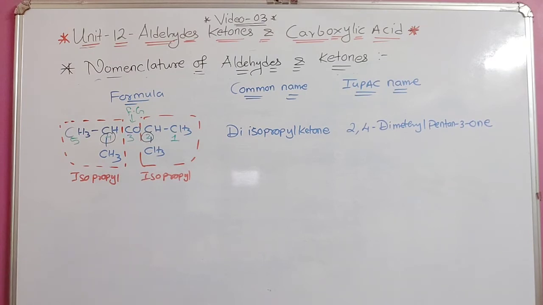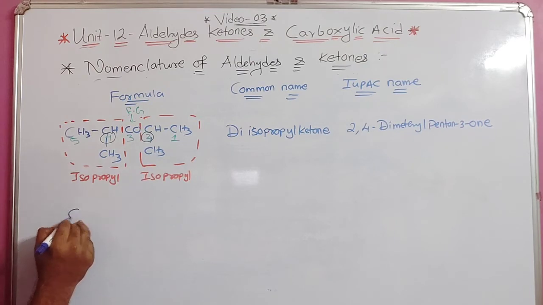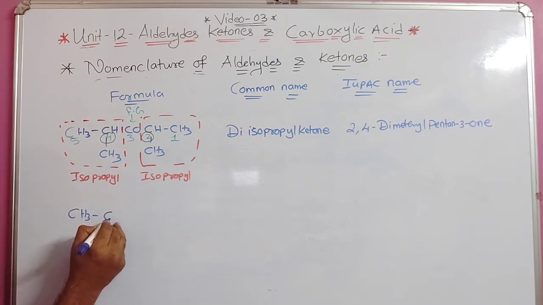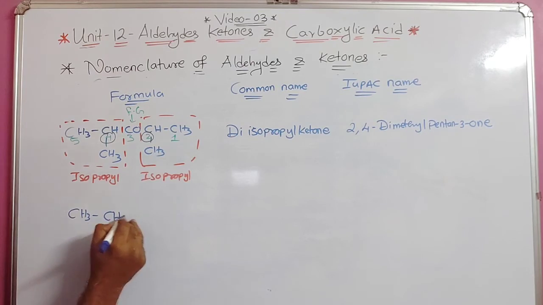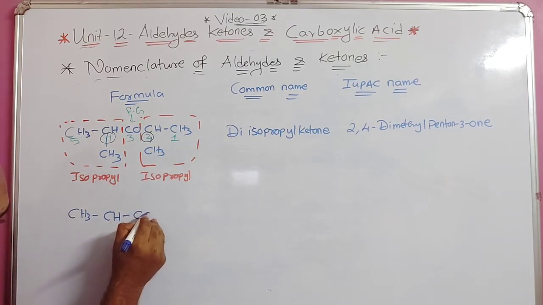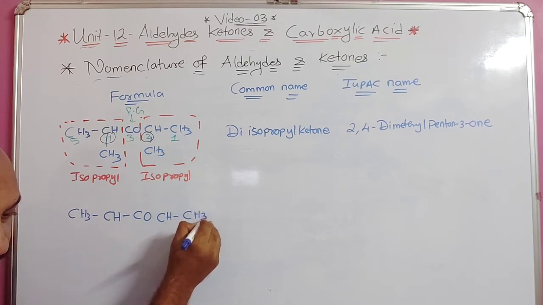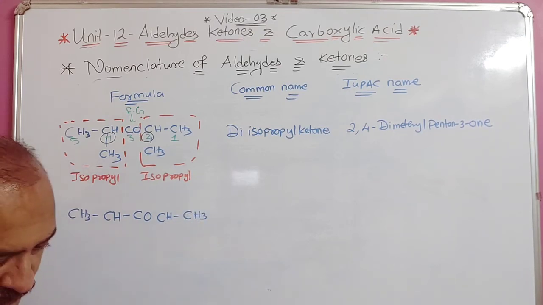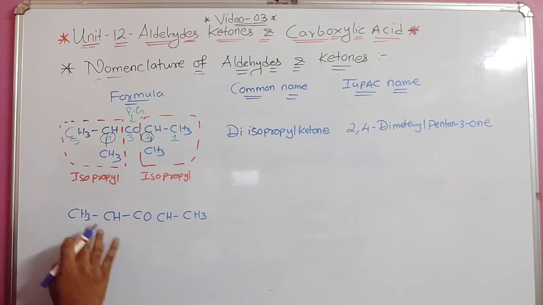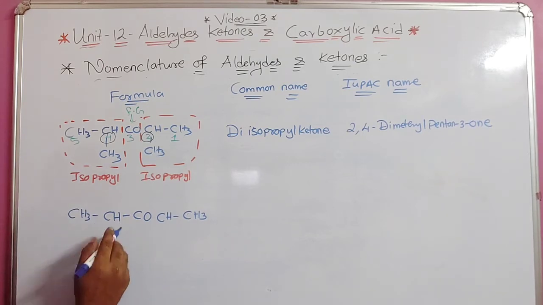Understood this part? Now suppose I take another example: CH3, CH, CO, CH and CH3. Just a minute. CH3, CH.